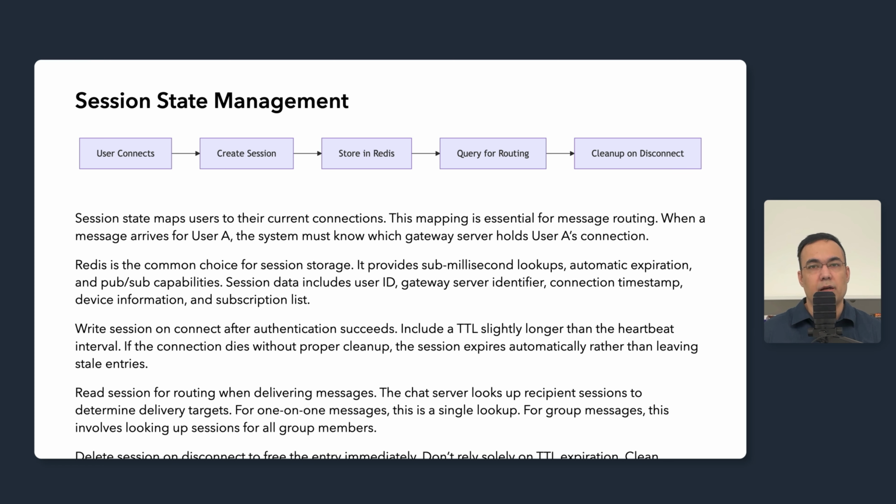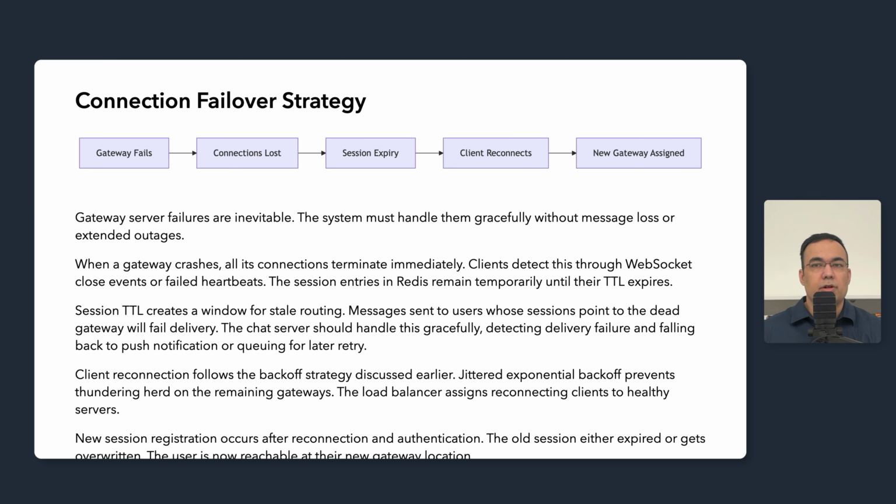Now let's examine what happens when a gateway server fails unexpectedly. Now let's talk about handling gateway server failures, which are inevitable in any distributed system. When a gateway crashes, all its connections terminate immediately. Clients detect this through WebSocket close events, even if shutdown was graceful, or through failed heartbeats if it wasn't.